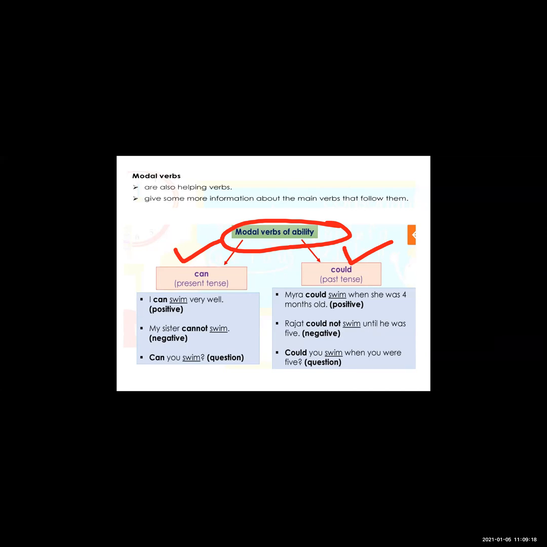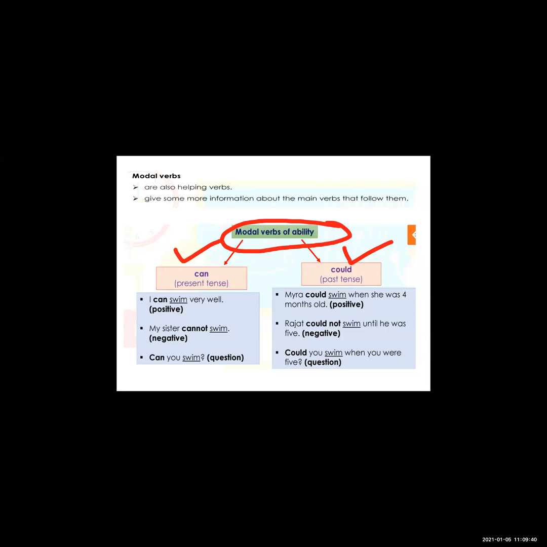So ability means you can read, you can swim, you can dance, means you have the ability to dance, to run, to swim. So can and could, these two modal verbs tell us about the ability of the subject.